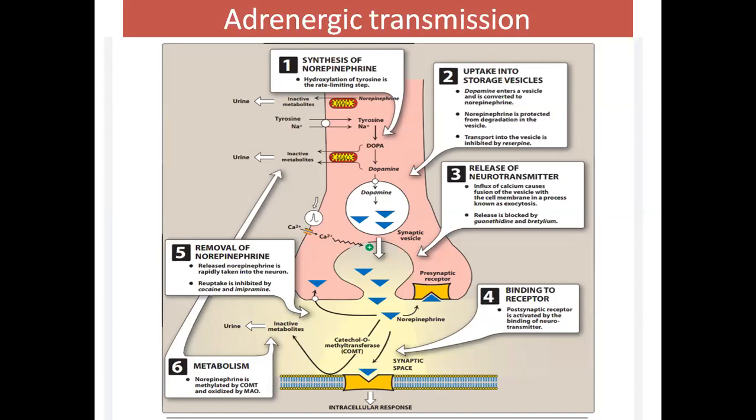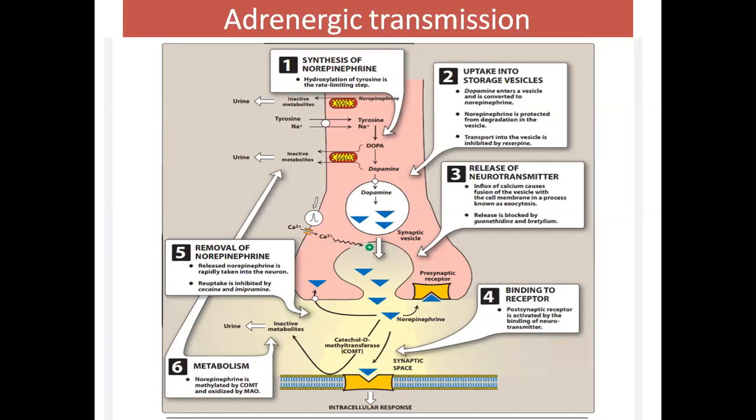Then this dopamine enters the storage vesicle of the nerve terminal by active transport, where it is converted to noradrenaline by the enzyme dopamine beta hydroxylase, which is present only in the storage vesicles. The noradrenaline formed gets stored in the vesicle. In the adrenal medulla, noradrenaline is further converted to adrenaline by N-methyltransferase. A small quantity of noradrenaline is released continuously into the synaptic cleft, and large quantities during nerve stimulation.